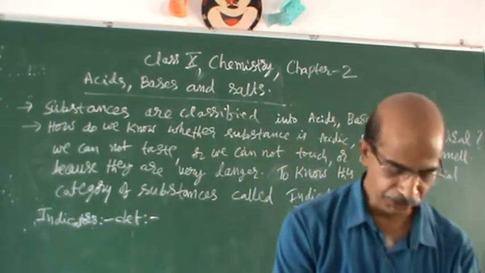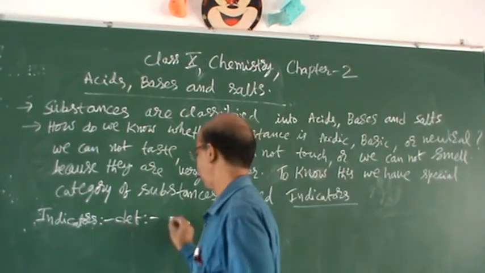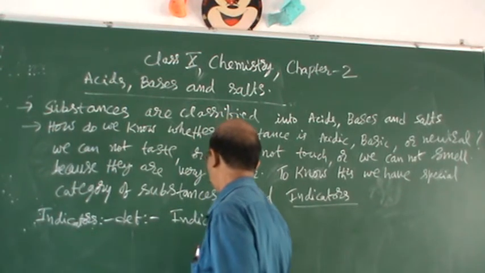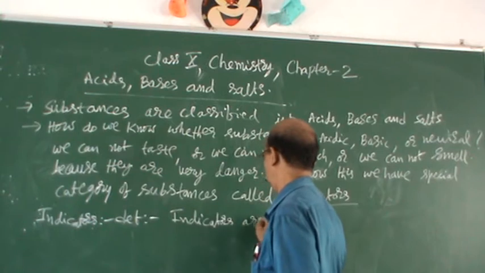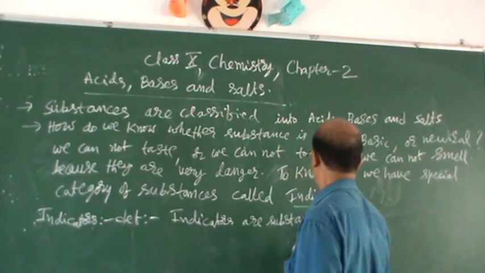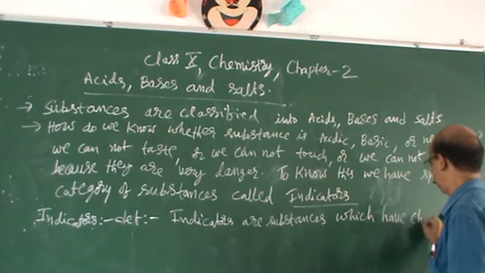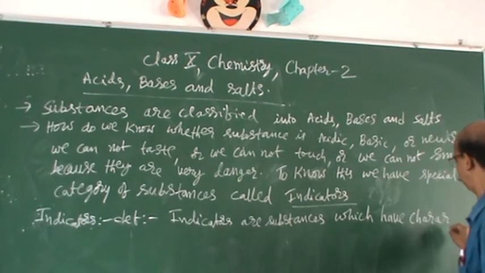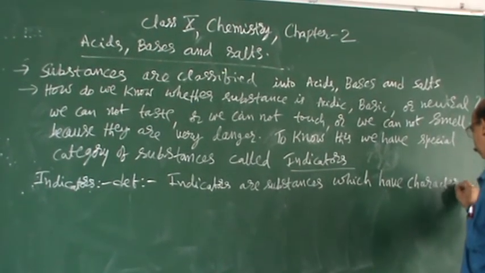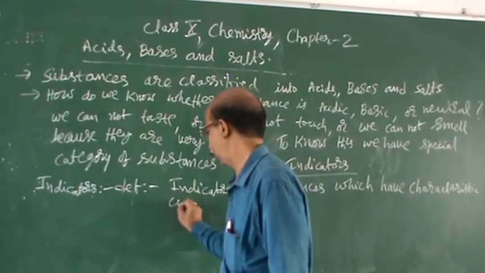So, indicators definition I am doing now. Indicators are substances which have characteristic color with respect to the medium.